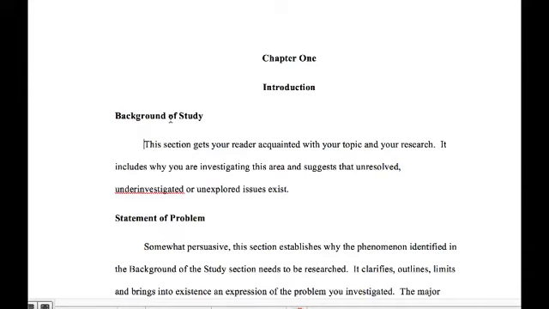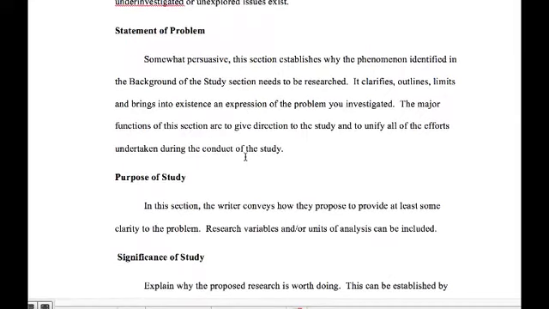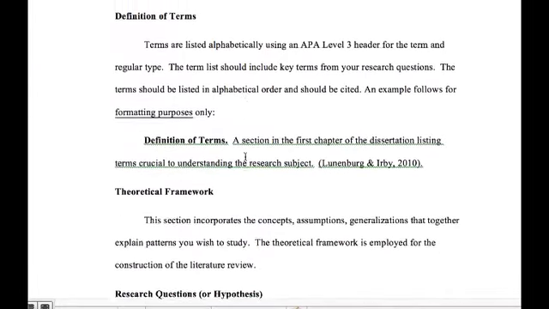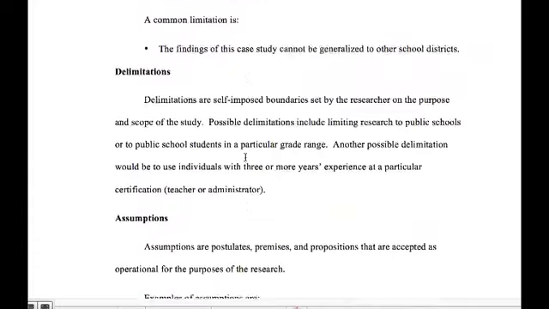But what's nice about this template is that for each heading, it explains what that heading is. So it explains what you need to include in your background of study. Same thing with the statement of the problem, and these are all components of a Chapter 1 that I'm just going to run through real quick because we're not concerned about putting our Chapter 1 together yet.